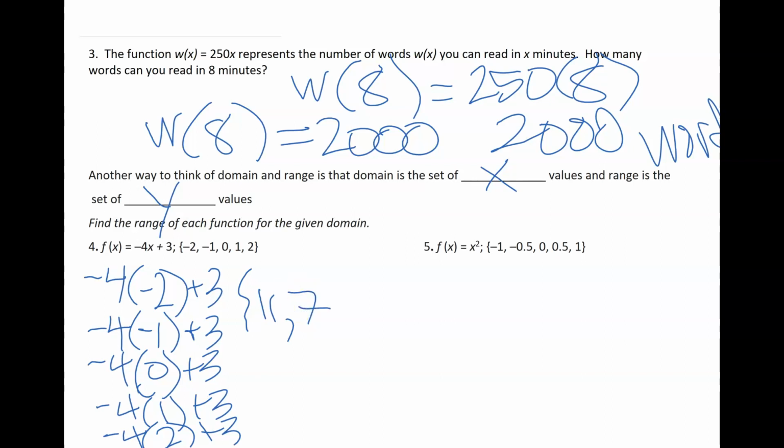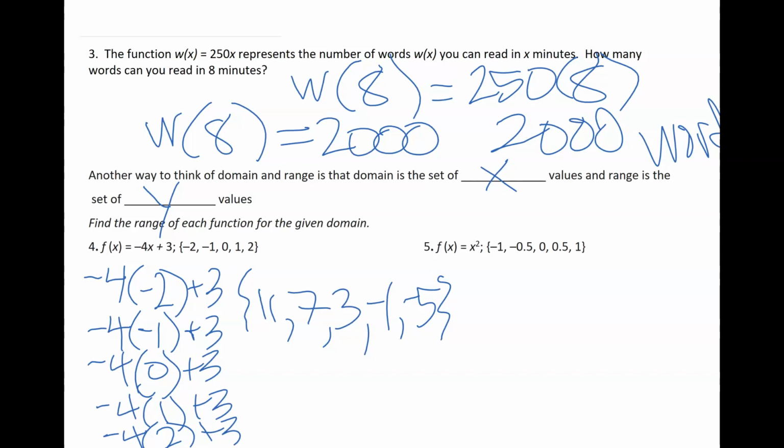So that's going to go next because it matches with the negative 1, and so on. I'm just going to keep finding those solutions. Negative 4 times 1 is negative 4, plus 3 is negative 1. And negative 4 times 2 is negative 8, plus 3 is negative 5. So those are my range that matches up with the function I was given.